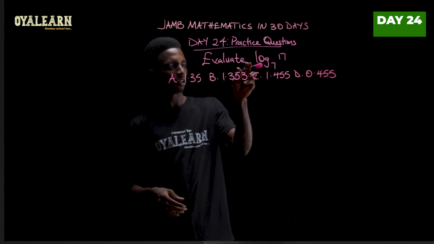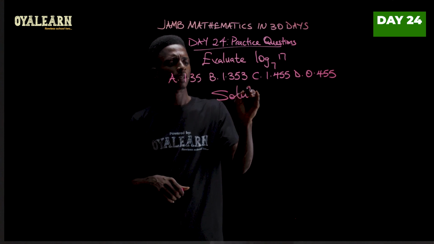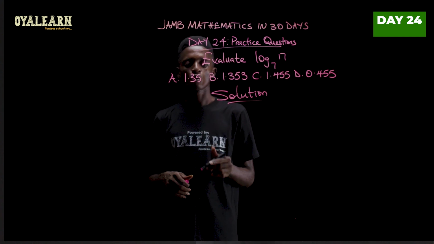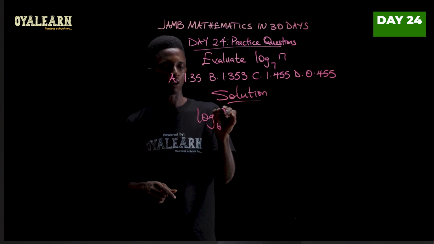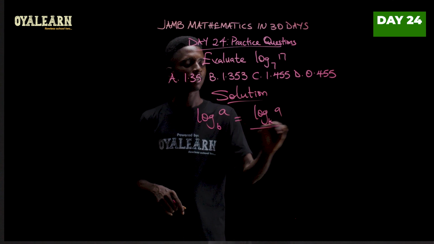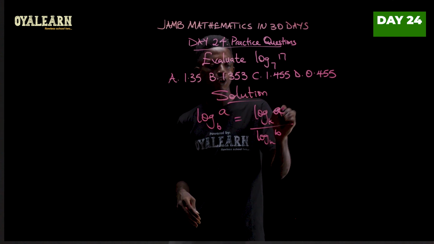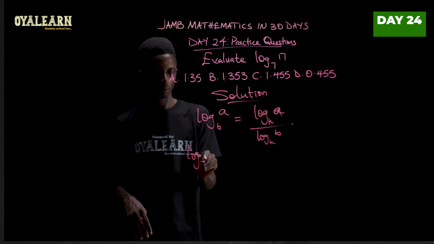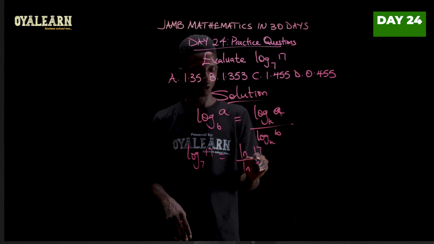Now let's evaluate log to base 7 of 17. To solve problems like this, you see that the base and the number itself are not the same. There's a rule in logarithm that says when you have log to base b of a, that is the same thing as saying log base k of a divided by log base k of b. So basically we take natural log of 17 over natural log of 7. So log base 7 of 17 becomes natural log of 17 over natural log of 7.